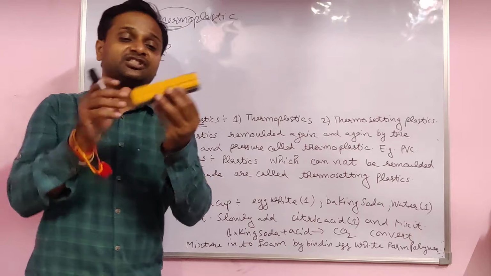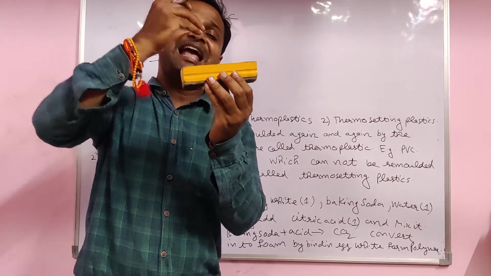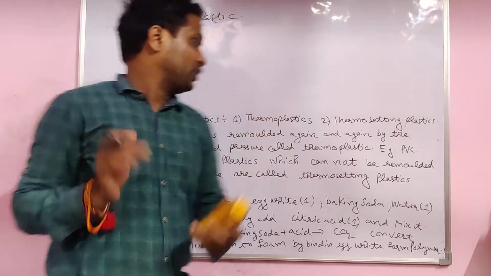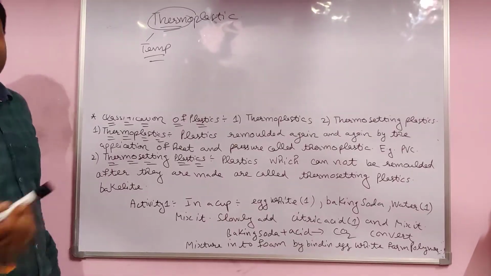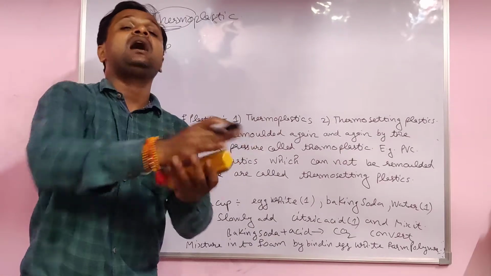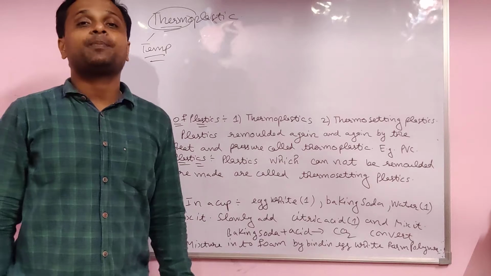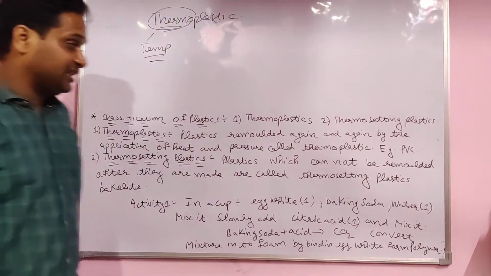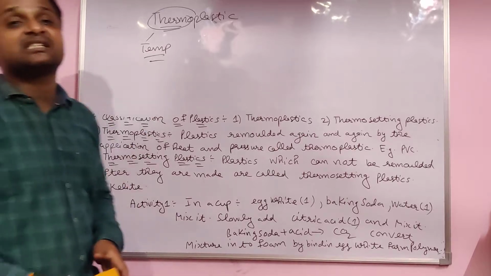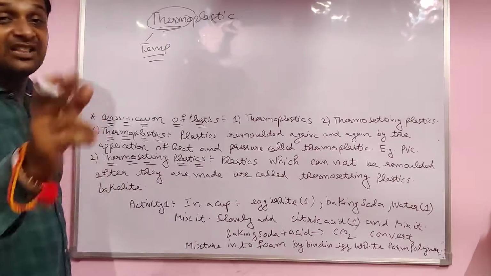For example, this is a duster made from plastic. When you heat it, you are able to give it any shape, remold it again and again, by the application of heat or by applying pressure. Thermal means temperature, heat. When you apply heat, you are able to change the shape of a plastic very easily. That plastic is called thermoplastic.